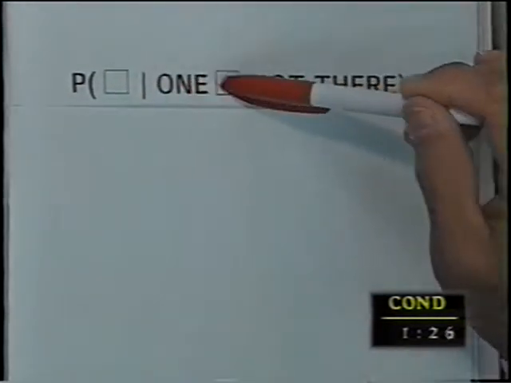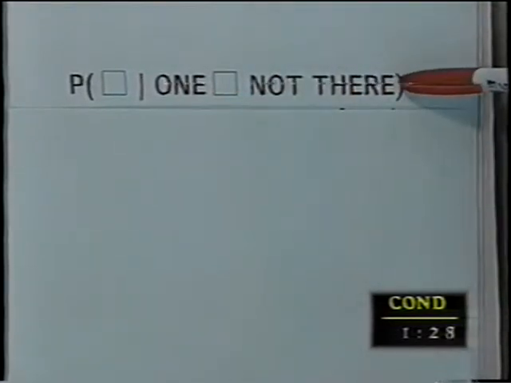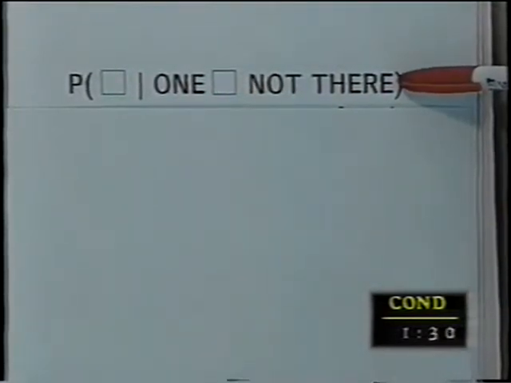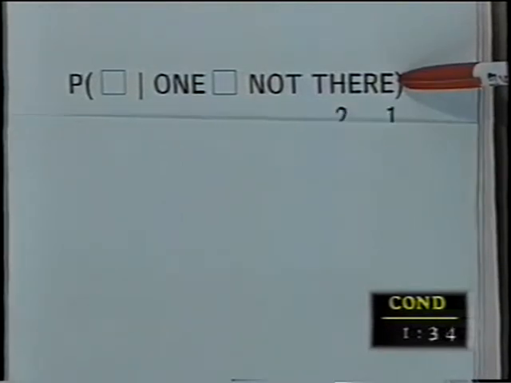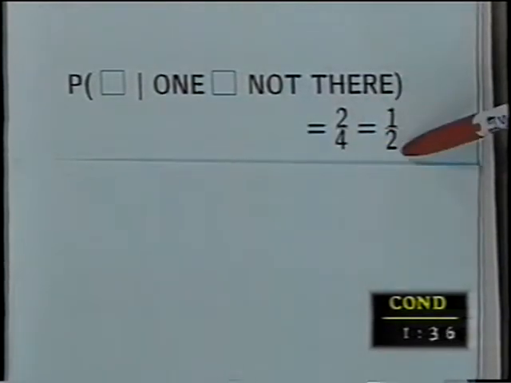The probability of white is 1/2, and the probability of black is 1/2. And the way we say it is the following. We say the probability of a white one, given that one white one wasn't there. One white one's not there in the box. That means only 4 are left, 2 whites, 2 blacks, is 2 out of 4, or 1/2.